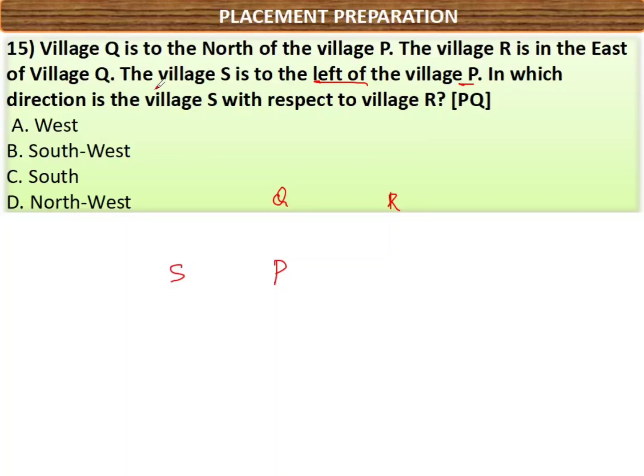In which direction is the village S with respect to R? The point which is present after "with respect to" will act as origin. So here R is origin. So from origin we have to see the direction of S. Which direction? Southwest. Option B is the right answer.